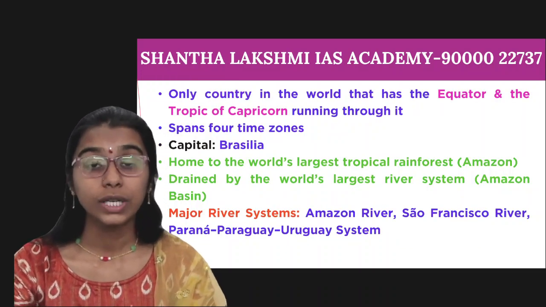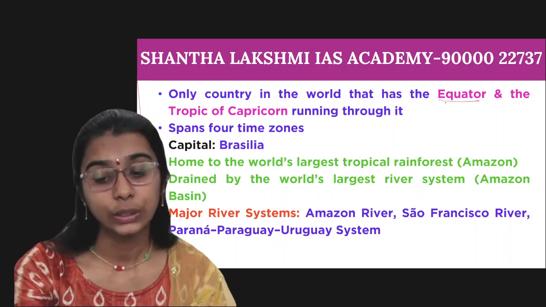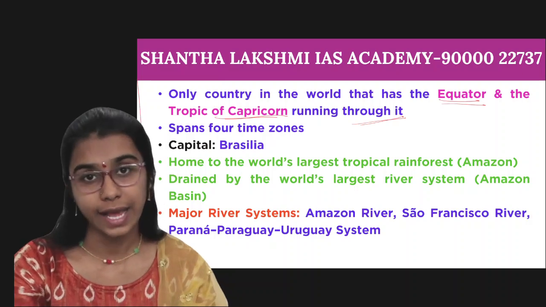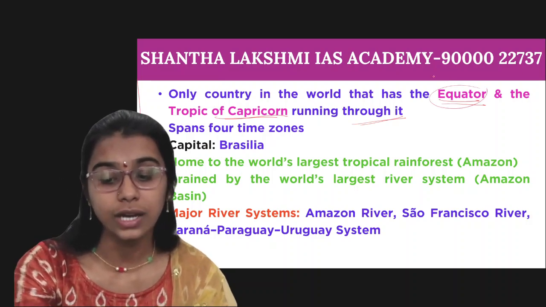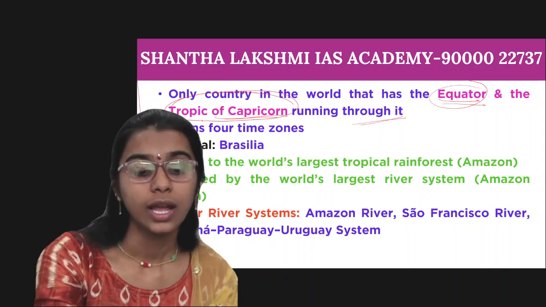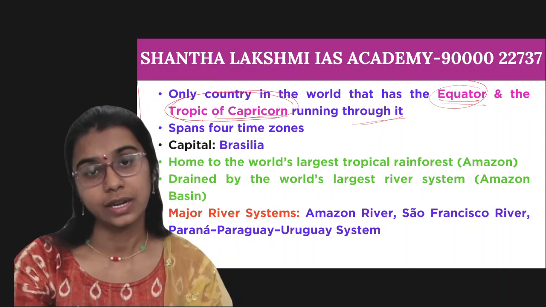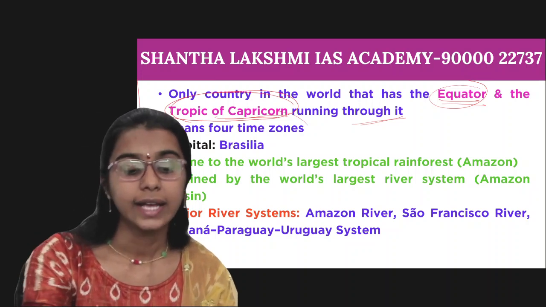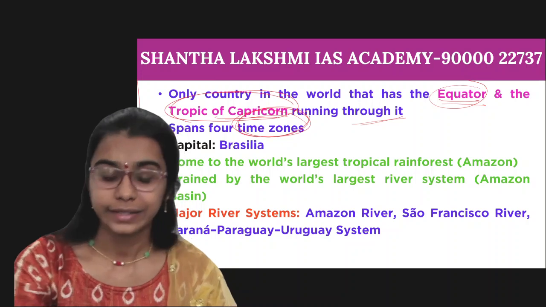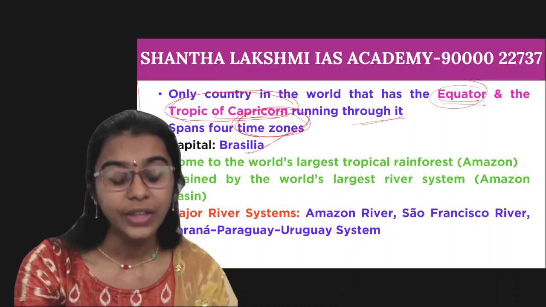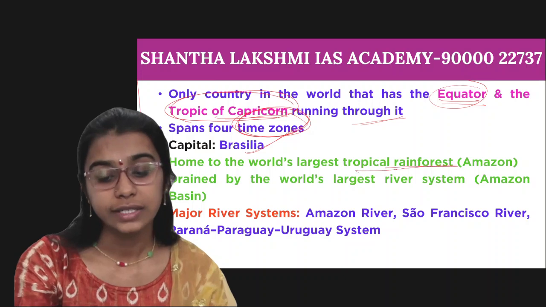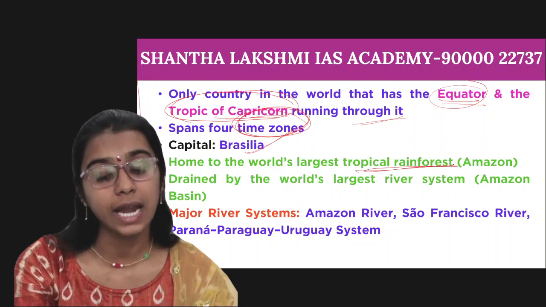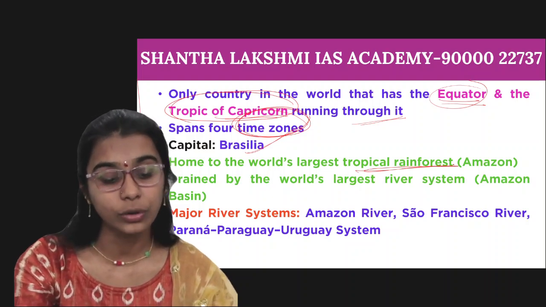And see, it is the only country in the world that has the equator and the Tropic of Capricorn running through it. In yesterday's class, we already discussed that the equator and the Tropic of Capricorn run through Brazil. And it has 4 time zones. Its capital is obviously Brasilia, and it is home to the world's largest tropical rainforest, that is the Amazon. And it is also drained by the world's largest river system, that is the Amazon basin.